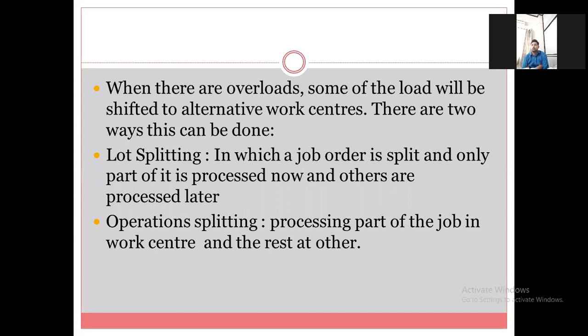If the load becomes too high on one work center, you can shift it to another work center. For that, there are two ways this can be done. The first one is lot splitting.